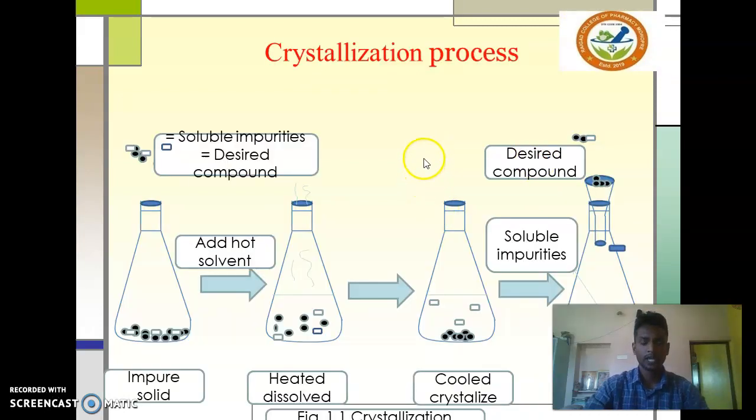Crystallization process in animated form. First of all, the mixture of the compound and impurities is placed in a conical flask, then hot solvent is added and stirred well. Then it is cooled to form crystals, which are separated using a separating funnel, and the impurities are sorted out in a volumetric flask.